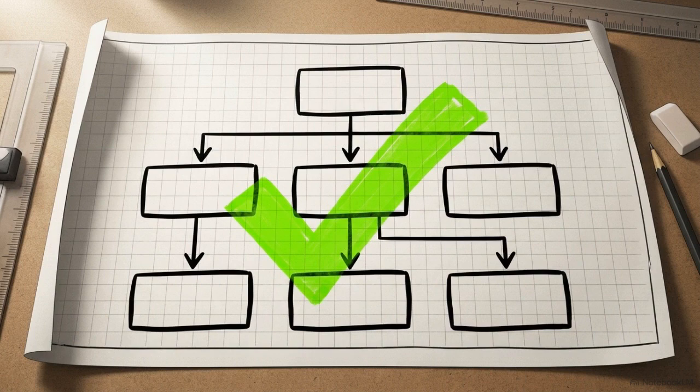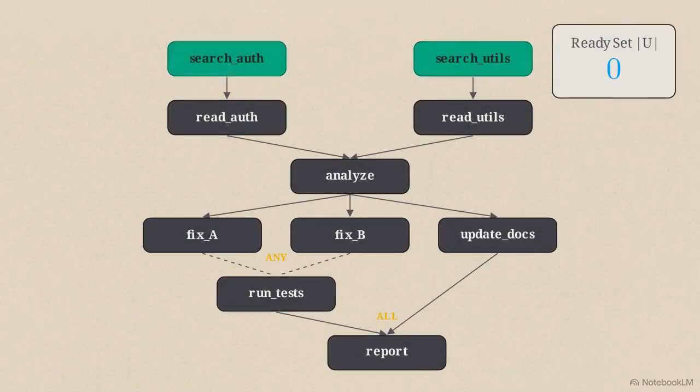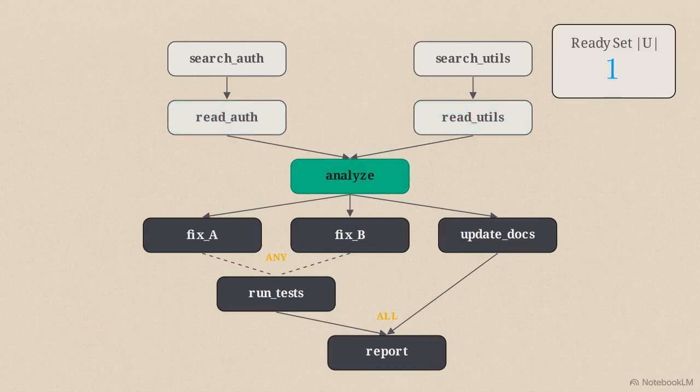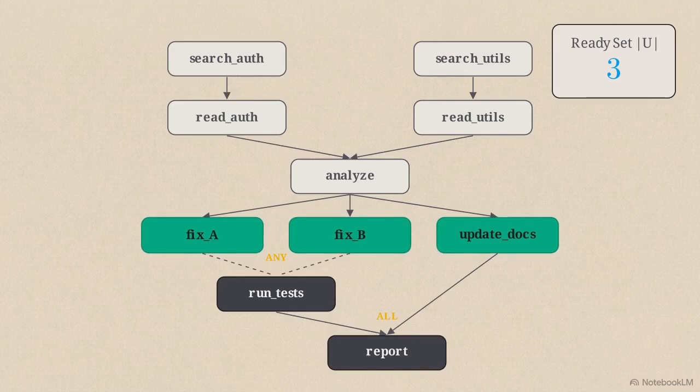Here, a planner validates the entire static graph before any execution begins. The scheduler immediately identifies that neither search query depends on the other. The ready set jumps to 2, and both files are retrieved in parallel. Further down, the topology opens up again. The system dispatches fix A, fix B, and the documentation update all at exactly the same time.